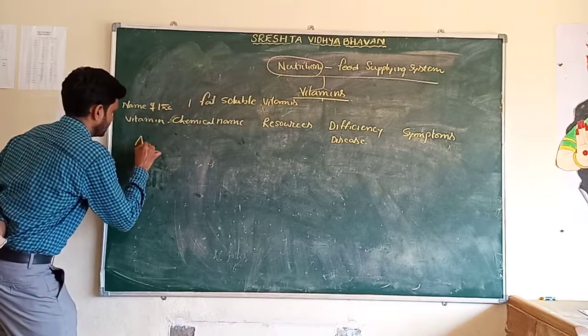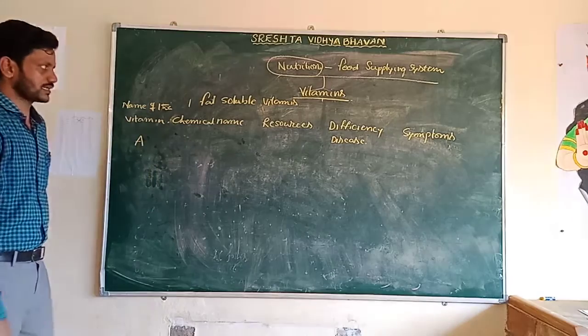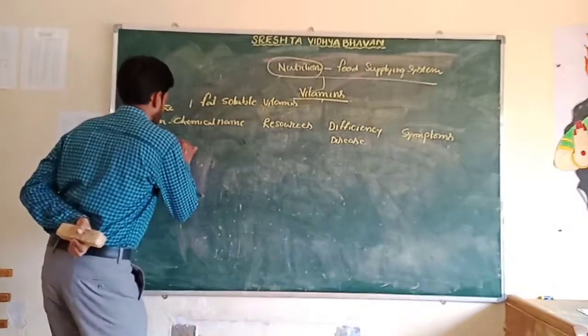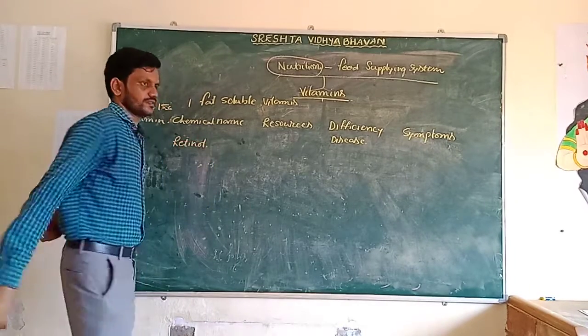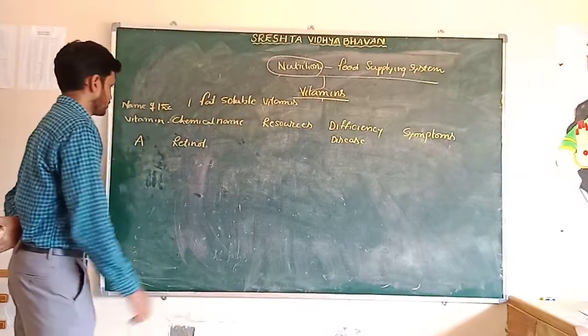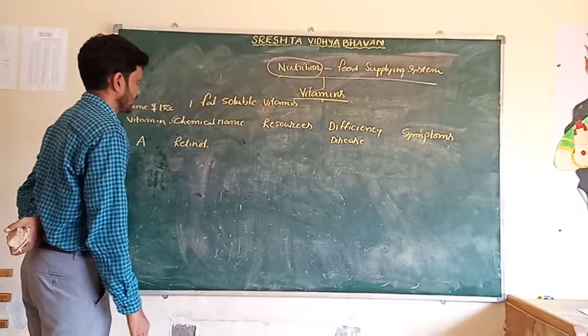The first one is vitamin A. The chemical name of vitamin A is retinol.